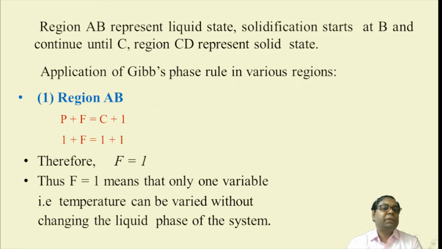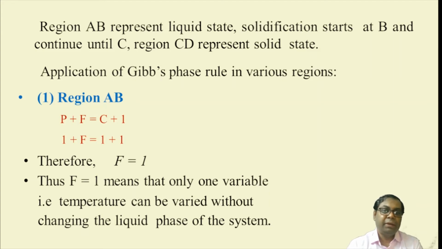Now, region AB in the previous curve represents the liquid state. Solidification starts at B and continues until C. Region CD represents the solid state. Now, the application of Gibbs phase rule in the various regions, we can explain in this way.